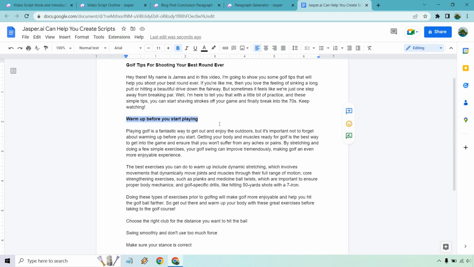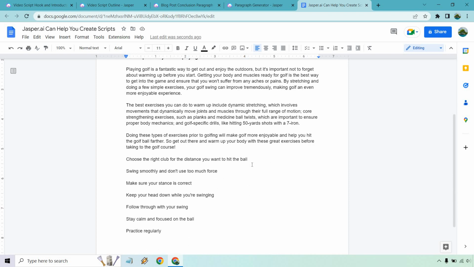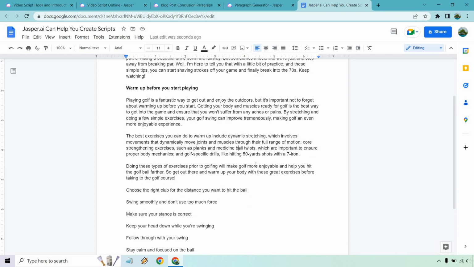What exercises? So you can really dive deeper. If you want to even go further than that, you can give a nice little paragraph tutorial about how someone can do planks, and, in the proper form, make sure you're keeping your body aligned and so on and so forth. Okay, so that's an example of just that. If you want to make it longer, you are free to do that.